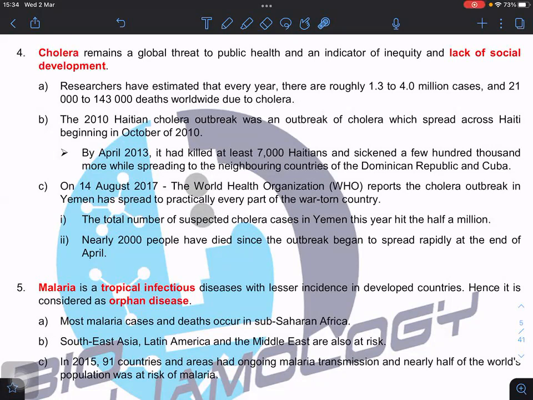Now cholera. Cholera is basically a measurement indicator of inequity and lack of social development. Because in developed countries, definitely we don't have cholera. Cholera very, very rarely happens there. But cholera always takes place in those countries that always face what we call natural disaster or war. Why? Because cholera spreads through food and also water. As long as water cannot be sanitized, with no clean water supply, a cholera outbreak is always there.